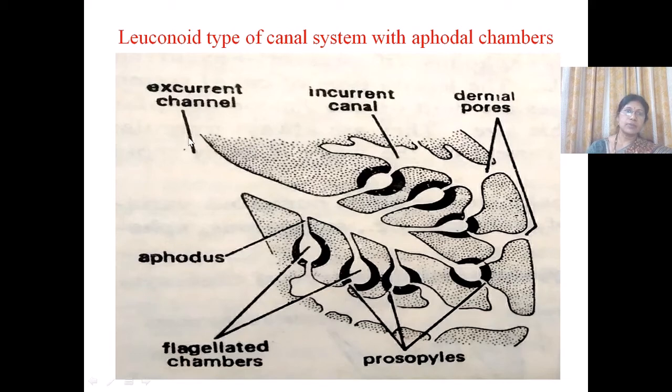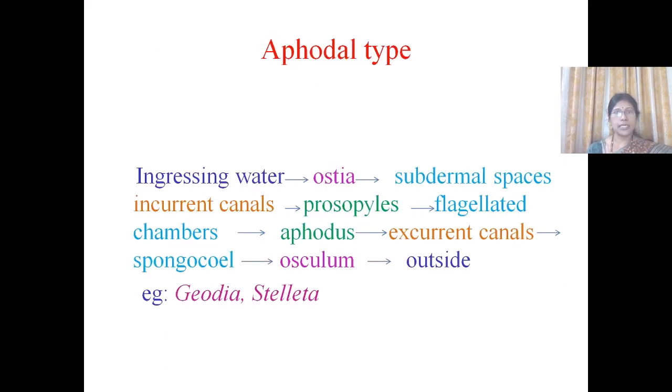The circulation of water route is: ingressing water enters through ostia into subdermal spaces, incurrent canals, prosopiles, flagellated chambers, and from flagellated chambers through apodus into excurrent canals, and from excurrent canals to the spongocoel, and from the spongocoel through the osculum to outside. An example for this is Sycon or Scypha.